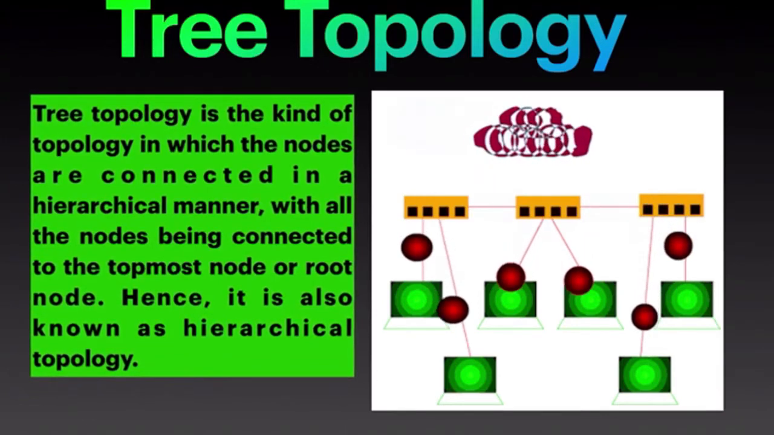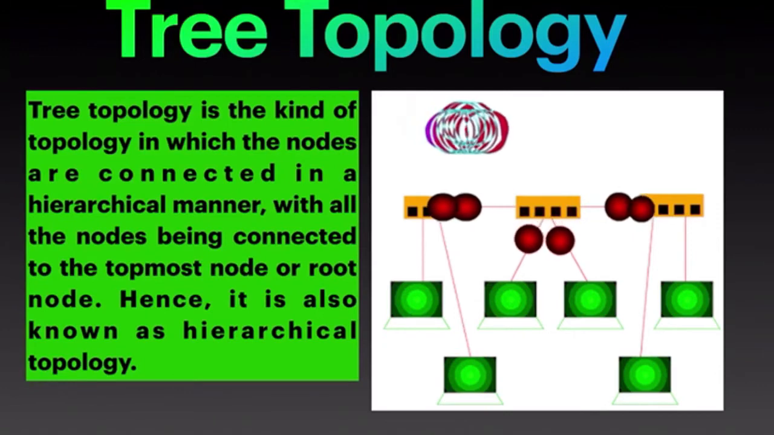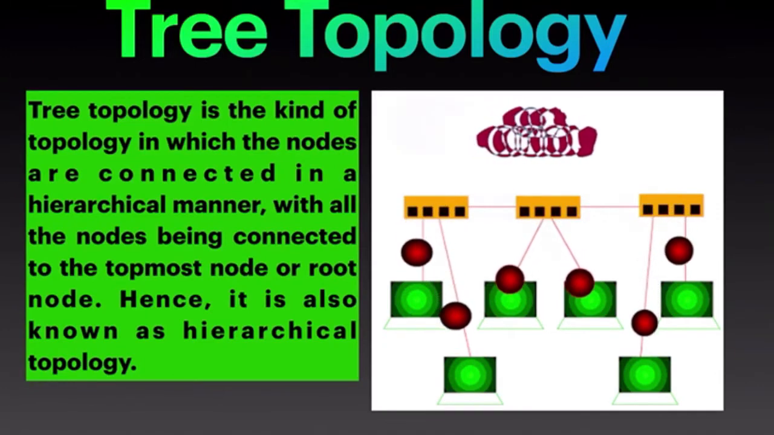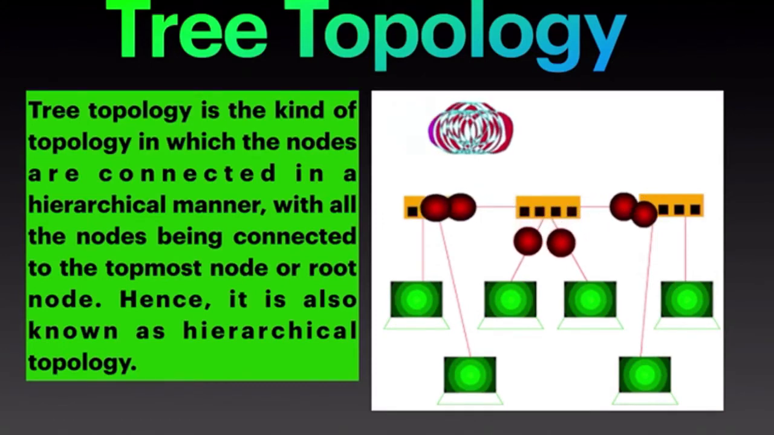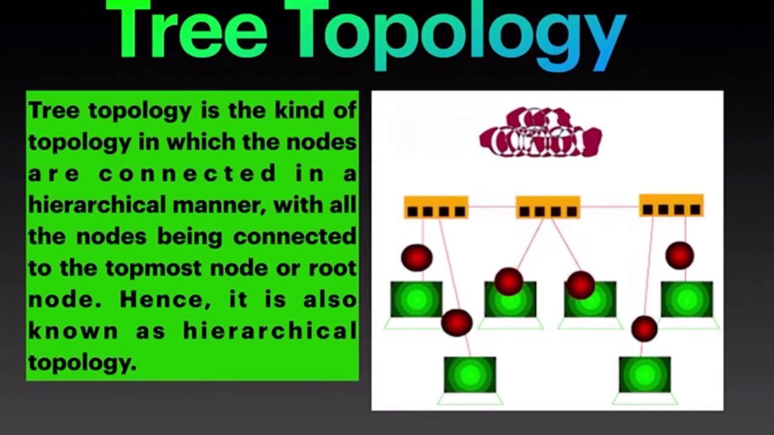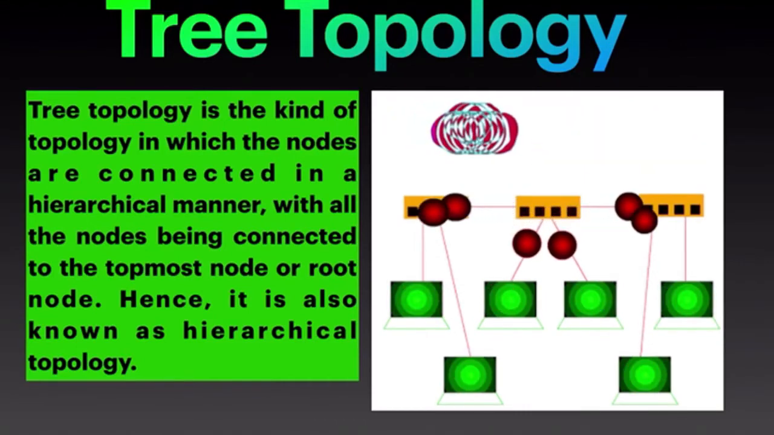Tree topology is applied in wide area networks. It is an extension of bus topology and star topology. It is best if the workstations are situated in groups. Benefits of tree topology: it is easy to expand, easy to maintain, easy to detect errors.